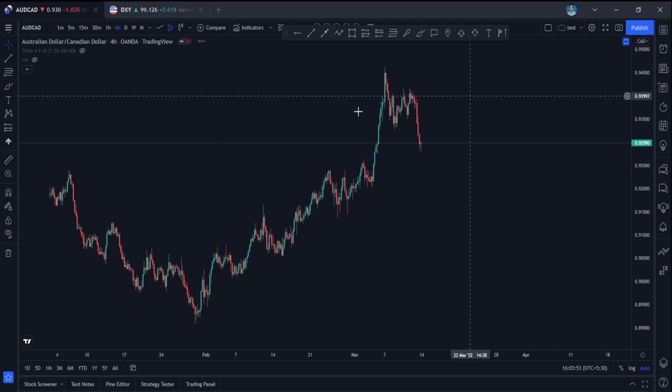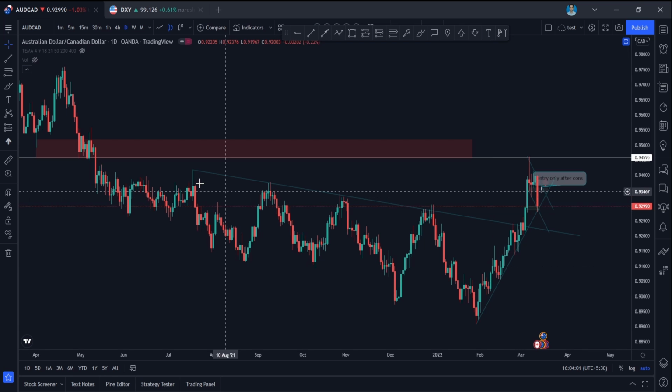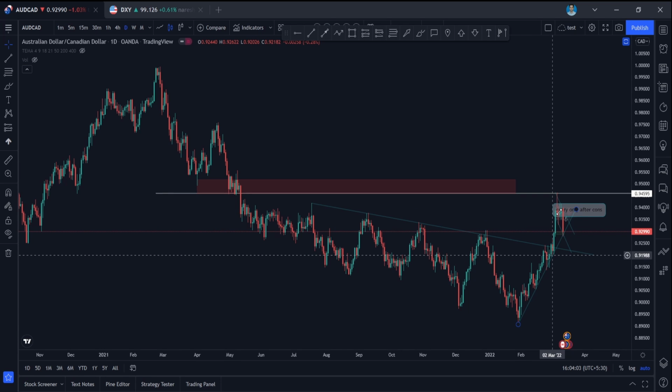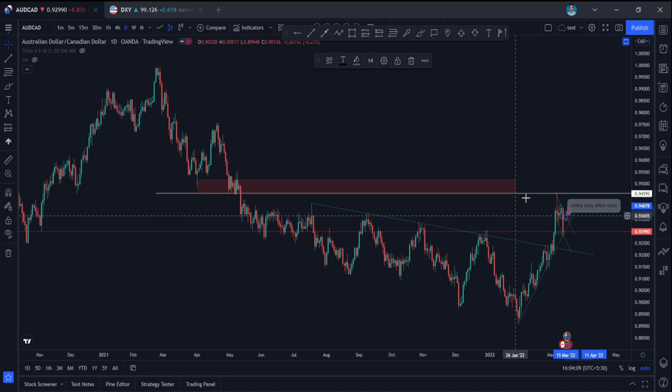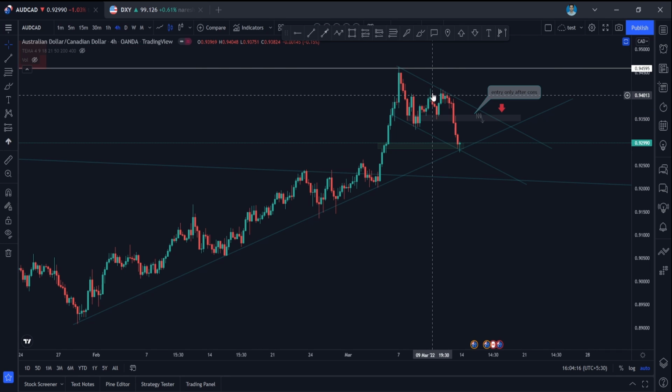And what we are having in AUD CAD, guys. It was in an uptrend, and it continued to go up. After coming to this area, it tapped this area, respected this area, and is coming down. We can see how big this candle is on the 1 day time frame, and it is forming a lower high. This is a high, and it is a lower high, and this is a low, and this is a lower low.